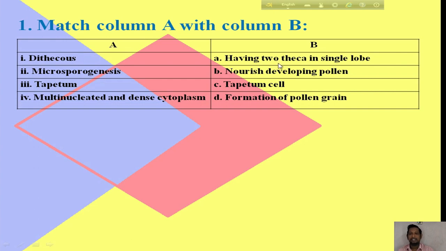Dithecous means having two theca in a single lobe of the anther. Second, microsporogenesis: option D, formation of pollen grain is called microsporogenesis. Third, tapetum nourishes developing pollen. Fourth, multinucleated and dense cytoplasm means tapetum cell. Tapetum cells are multinucleated and they have dense cytoplasm.